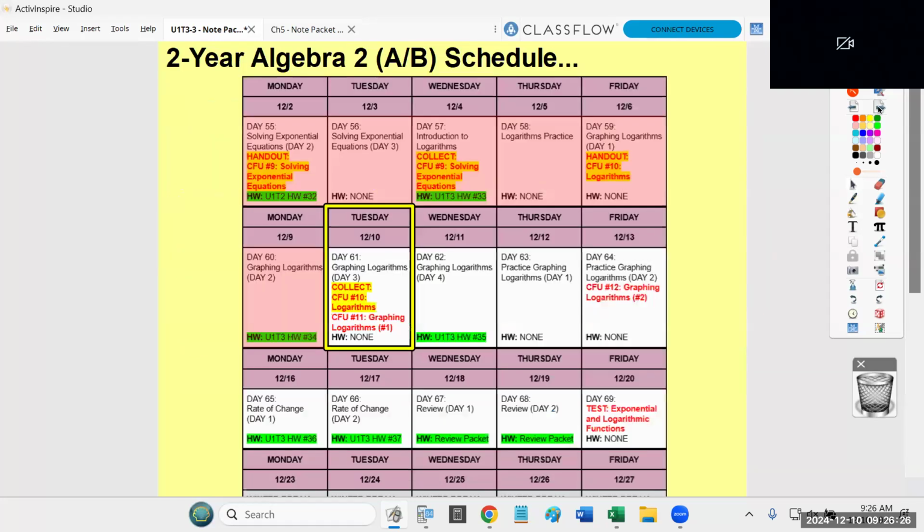CFU number 11 is going to be given in class today. Anyone who's absent has Wednesday and Thursday to make it up. It'll be passed back Friday. You'll have until the following Friday to retake that. So there are a lot of retake deadlines that are coming up.